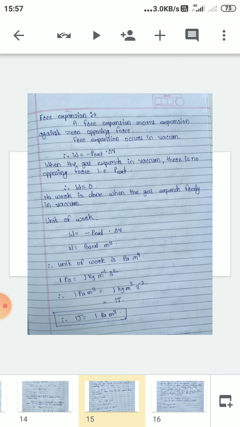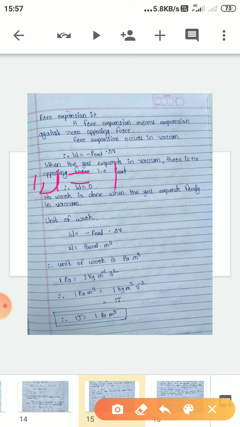Now we'll see the unit for work. The formula for work is W is equal to minus P ext into delta V. So we have to take the unit of pressure and the unit of volume.